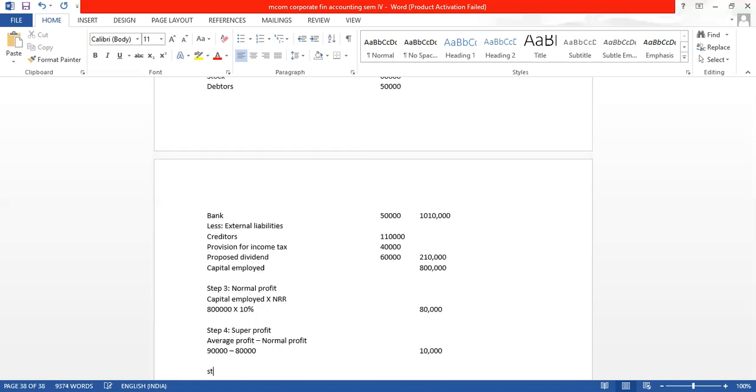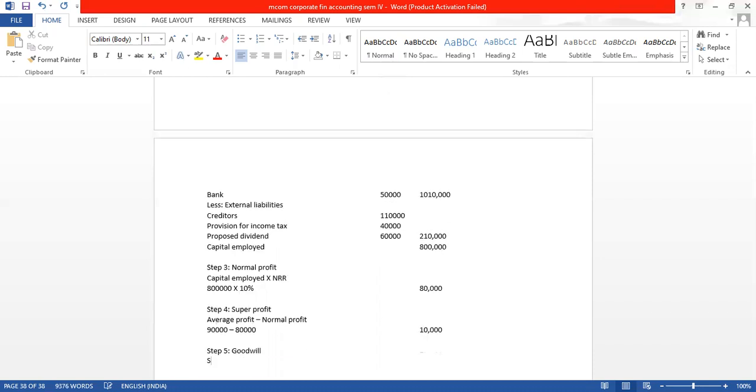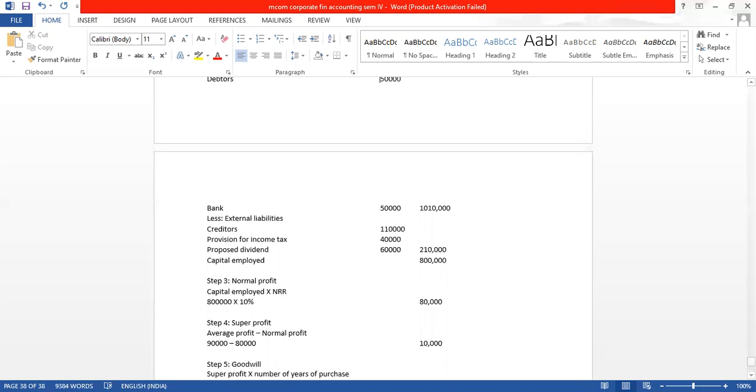Now our last step to find out goodwill is step 5, goodwill, which is super profit into number of years of purchase, which is 5 years purchase.